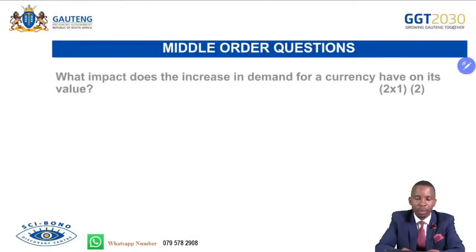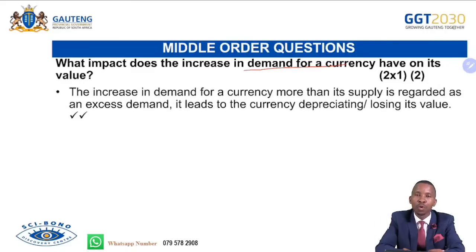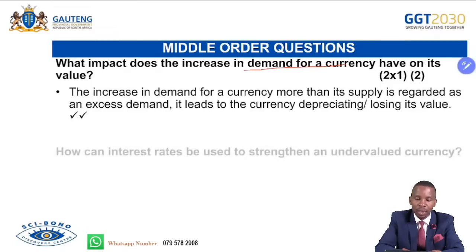We continue. What impact does the increase in demand for a currency have on its value? If ever the currency is too demanded, how does that affect its value? Remember, we used to talk about the excess demand and excess supply. The increase in demand for a currency more than the supply is regarded as an excess demand. It leads to the currency depreciating or losing its value. If ever the currency of the country is more demanded by foreign people, that means that particular currency will be losing its value. It will depreciate.